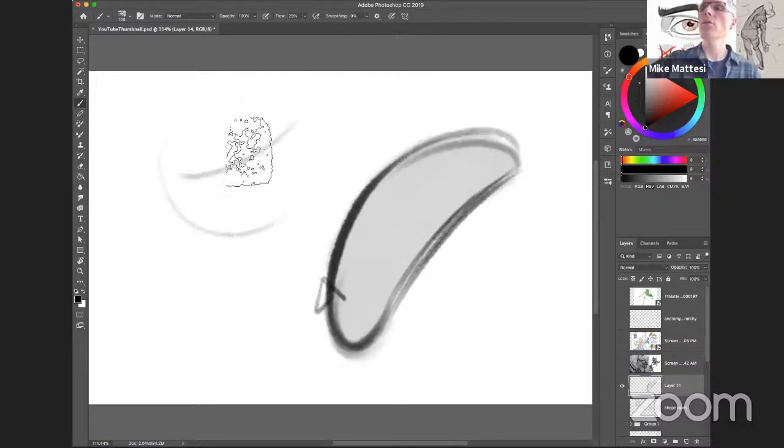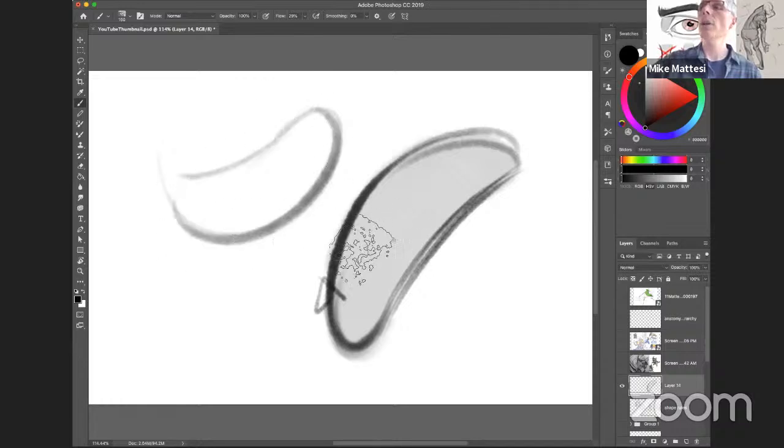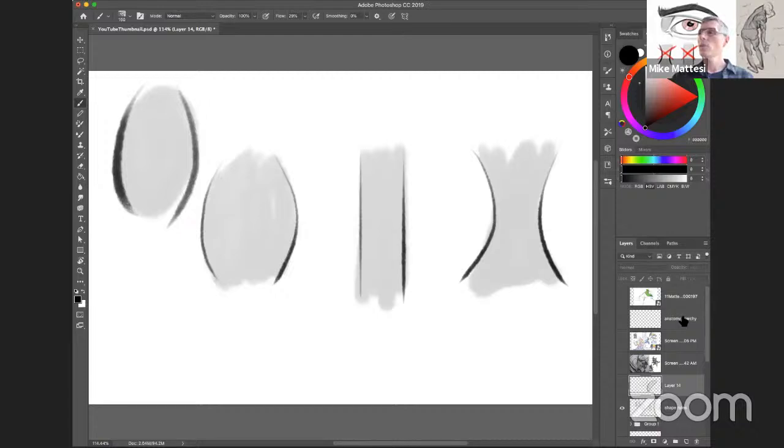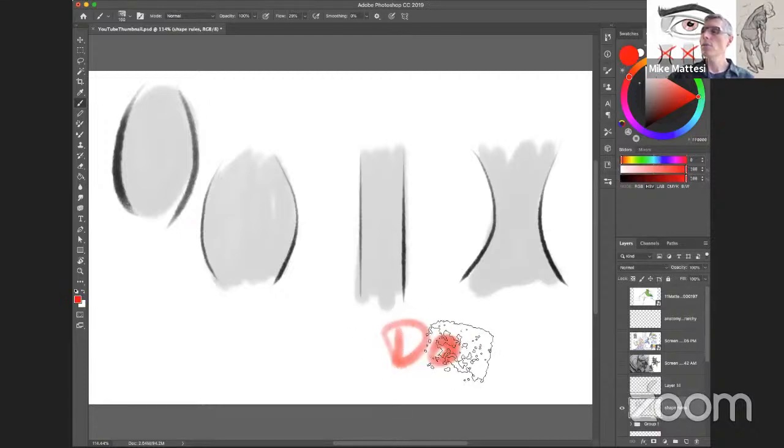Then you can start practicing with this, and you want to have form in that shape. Remember, don't want it to go flat. You want to make sure that we understand the structure of things, that these shapes have solidity, have mass in them. I know this is extremely oversimplified, but believe it or not, this is the beginning. Watch out for these. These are your don'ts. Don't do these.